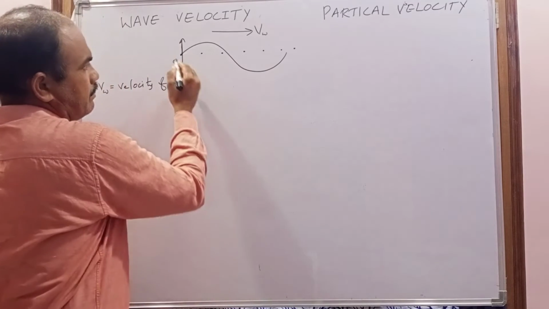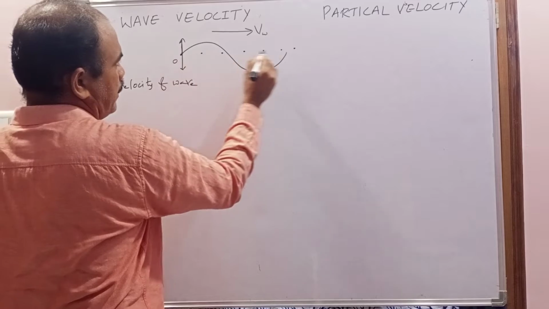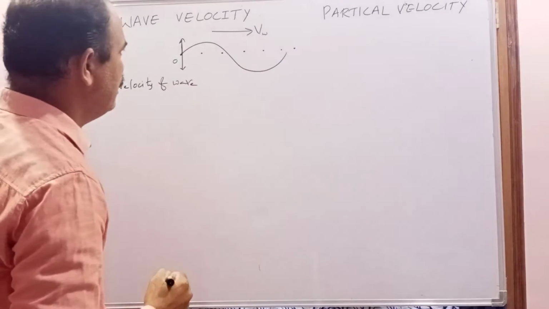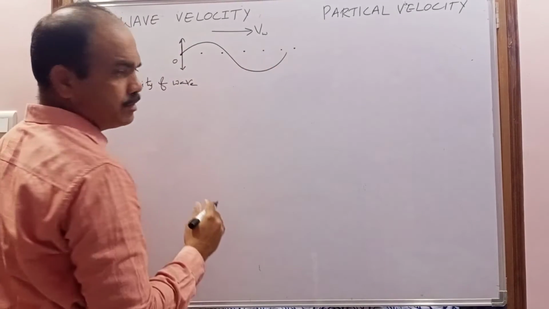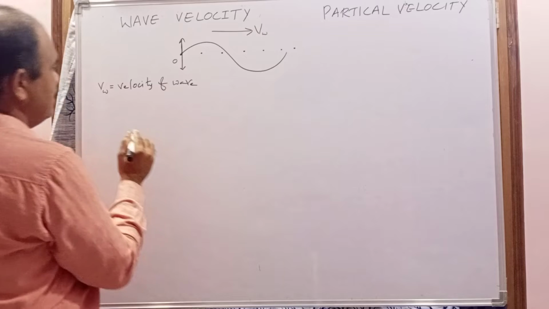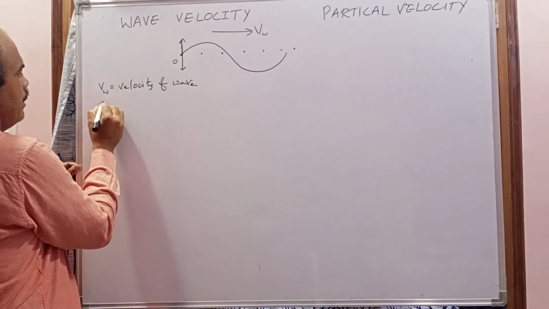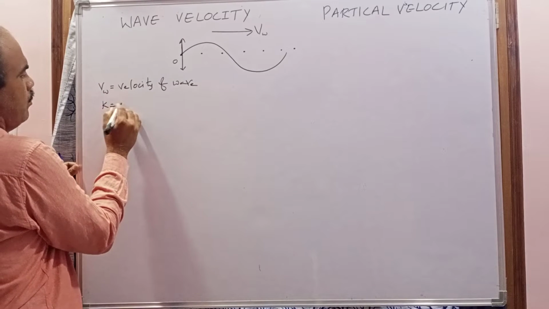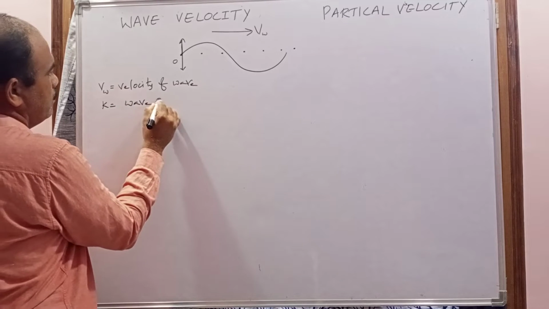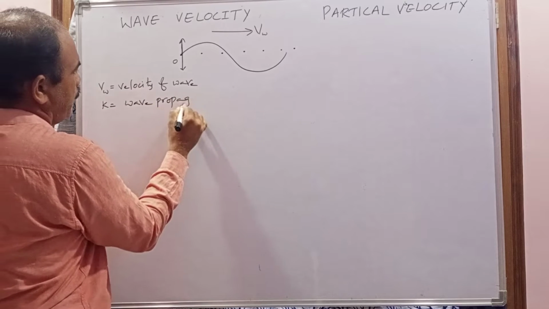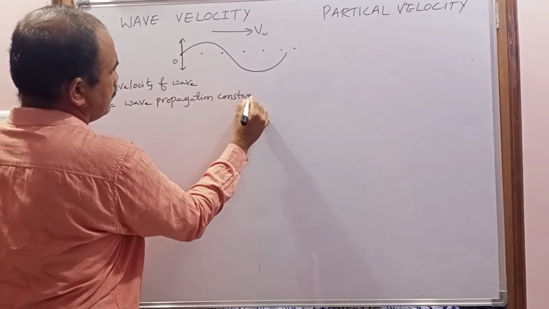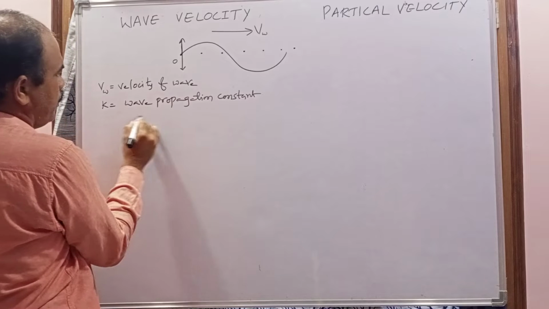So now when this wave is traveling, all the particles of the medium also undergo simple harmonic motion. When the wave is propagating through this medium, this wave has some propagation constant. Let us consider that it is k. So what is k here? Wave propagation constant. So what is the formula for wave propagation constant?